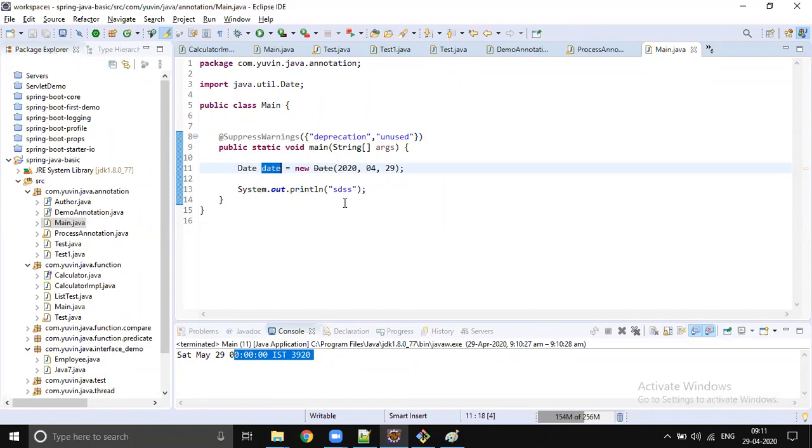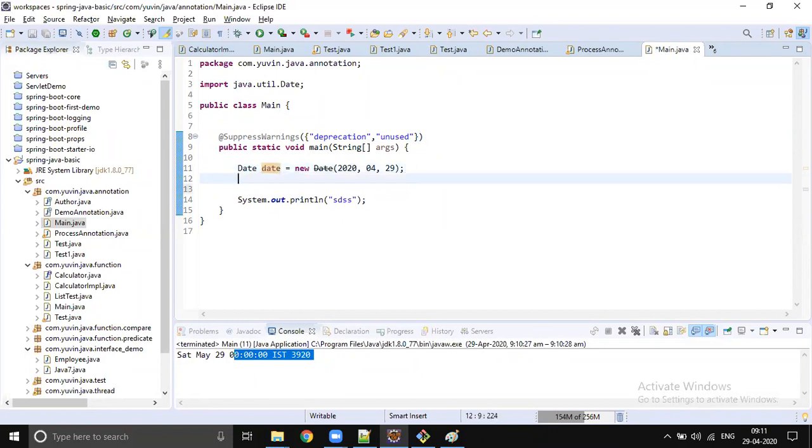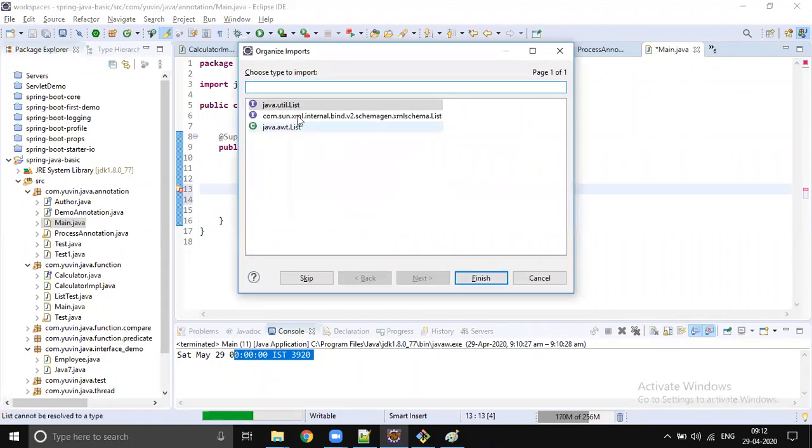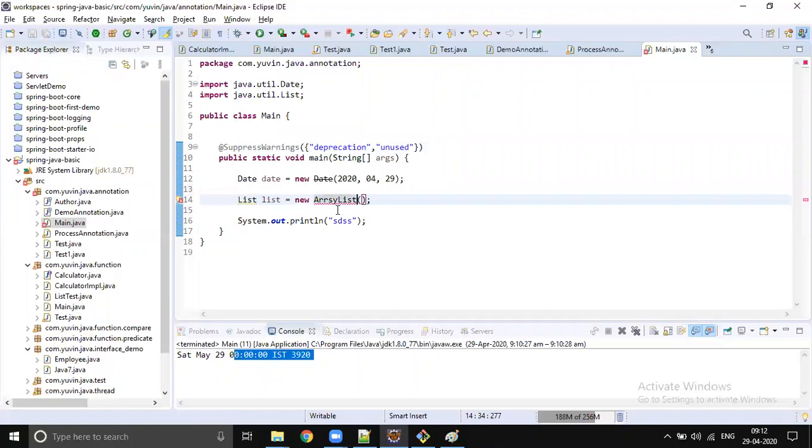It can be any kind of warning. It can be local variable not used, deprecated, or some raw type, right? For example, in JDK 1.4, you used to write something like this, equals new ArrayList. But this is not a good programming practice with respect to JDK 1.5 or later versions. So whenever you define a collection, it is supposed to be a generic version. Only generic collections we have to use, right?